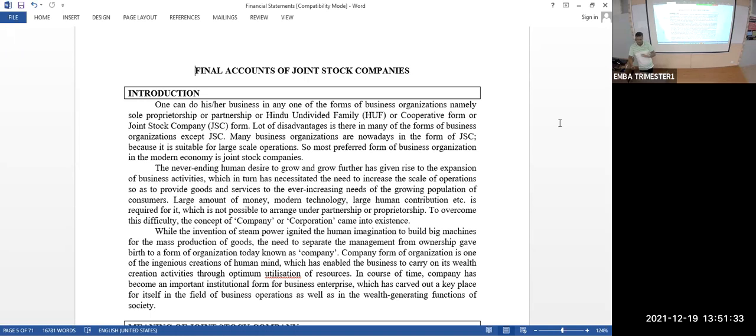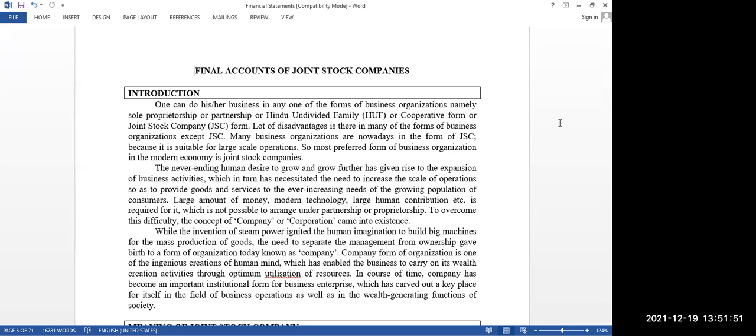Okay, all the companies will prepare. But the listed companies have to compulsorily publish those financial statements in the public domain. It is compulsory for listed companies. What is a listed company? What do you mean by listed companies? Publicly open, listed in a stock exchange.